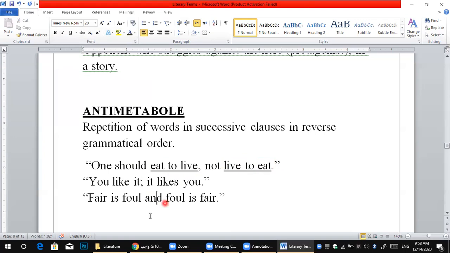Another example: you like it, it likes you. So here, this is called antimetabole, the repetition of words in the opposite way. Fair is foul, and foul is fair. That's called antimetabole.